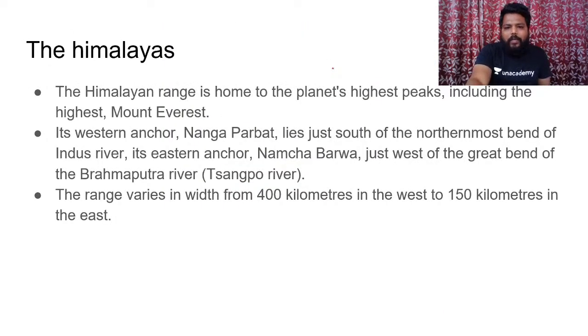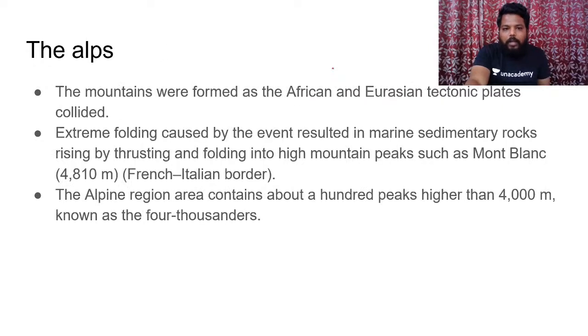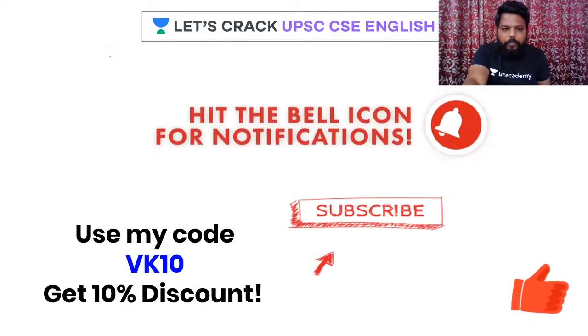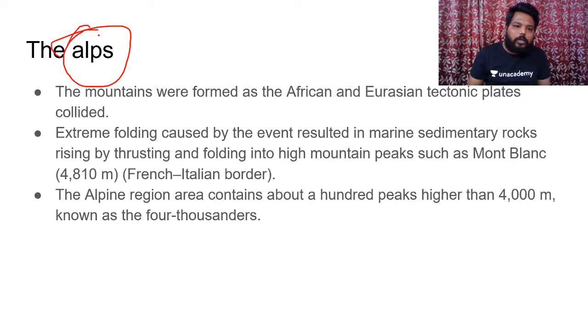Next, Himalayas. As everyone knows, they are the largest ranges, home to the planet's highest peaks, including Mount Everest. I'll have a deep discussion on the Himalayas in Indian geography, don't worry. And Alps, everyone knows, they were formed when the African and Eurasian tectonic plates collided. They extend all along the southern European region. They are the most important ranges of Europe. Clear? So this is it for these mountain chains.